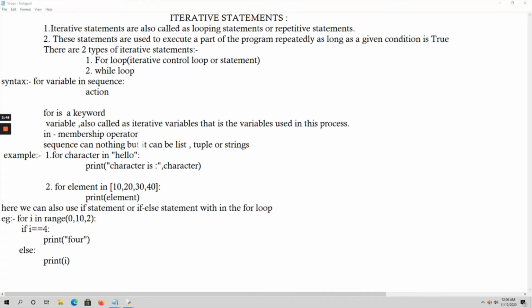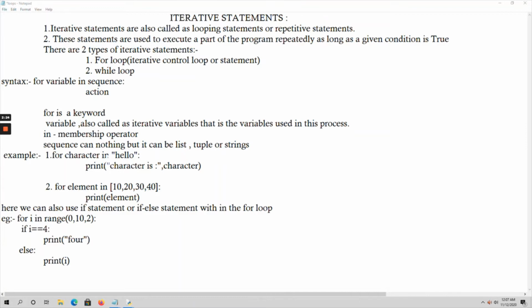It is mandatory for the for loop also to include a colon here. So for character in hello, here hello is my string, and I have to print each and every character in that hello string.